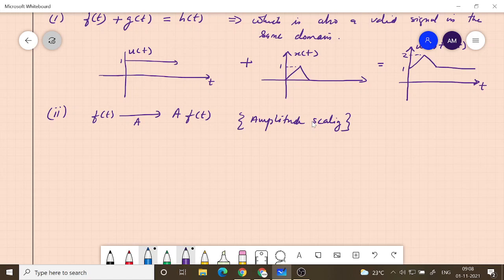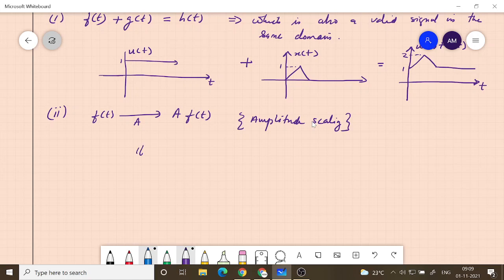That is what some systems would do. When you design an amplifier, you give an input f of t, the output will be a times f of t, where a is called the gain of the amplifier. So it will change the voltage amplitude. It will strengthen the signal by multiplying it with a factor, say 10 or something like that. But there are circuits in which the amplitude goes down. Other than that, they will not do anything to the signal. Such circuits are called attenuators, which is the opposite of amplification, where a is less than 1.